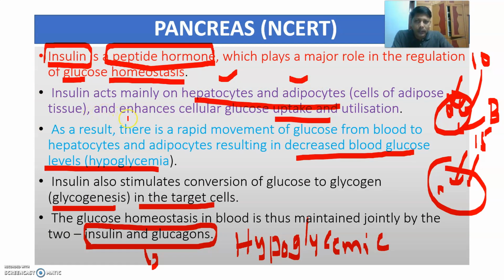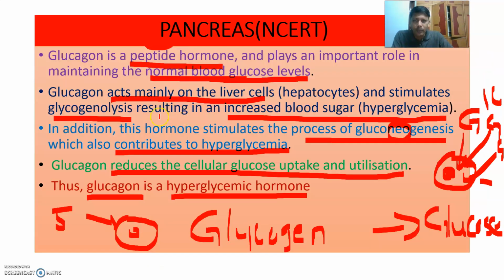In addition, this hormone acts mainly on the liver cells, the hepatocytes, and stimulates glycogenolysis, resulting in increased blood sugar, hyperglycemia. That's why it is called a hyperglycemic hormone. It increases the glucose levels.